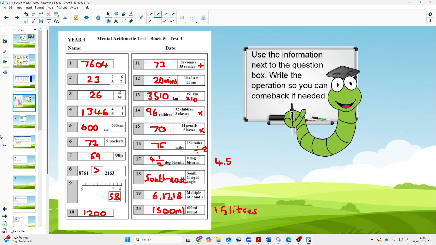So well done if you managed to get 20 out of 20 in your Mentor Arithmetic test this week. And I look forward to, of course, doing the one for test 5 next week.